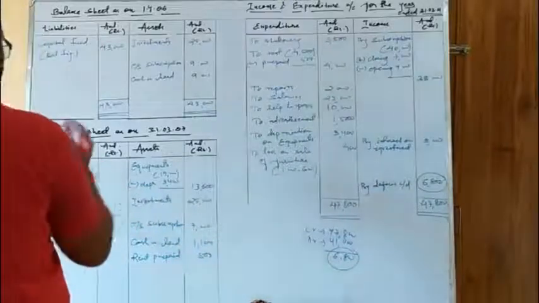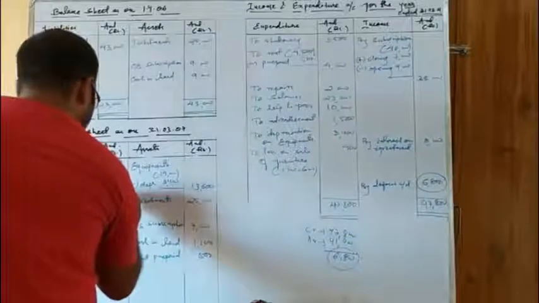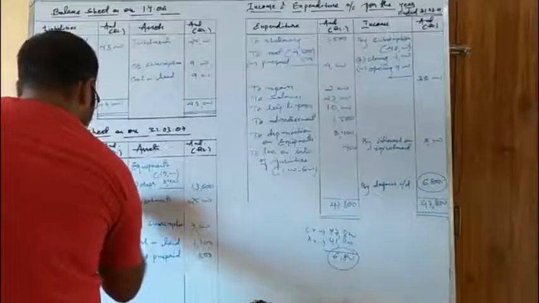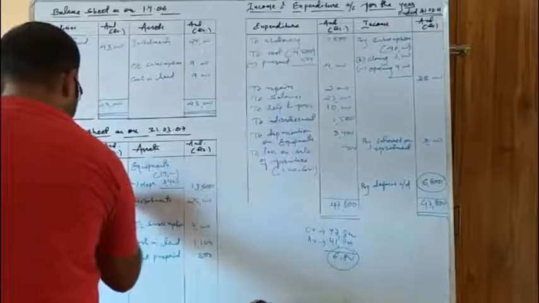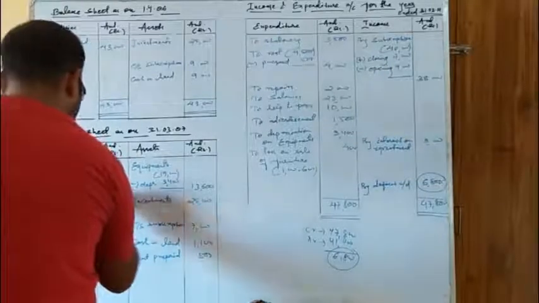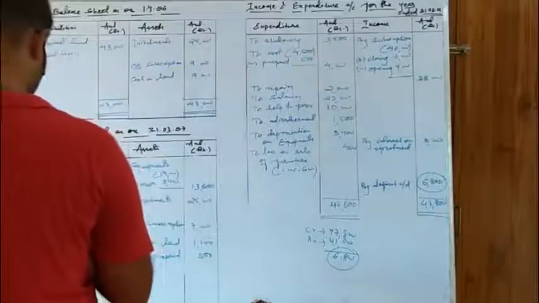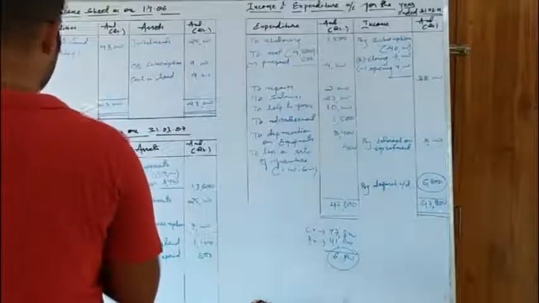Okay, so if surplus is there, it is added, and if deficit is there, it should be deducted. So the value that comes here is 36,200. Okay.